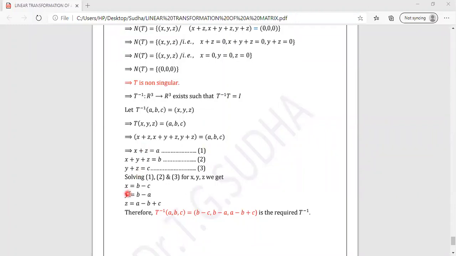I get x is equal to b minus c, y is equal to b minus a, z is equal to a minus b plus c. So you substitute these values of x, y, z in this expression, you get T inverse of a, b, c to be b minus c, b minus a, a minus b plus c, and that will be the required inverse transformation, that is T inverse.